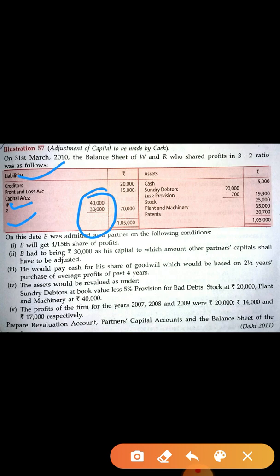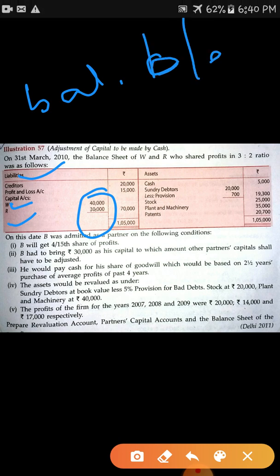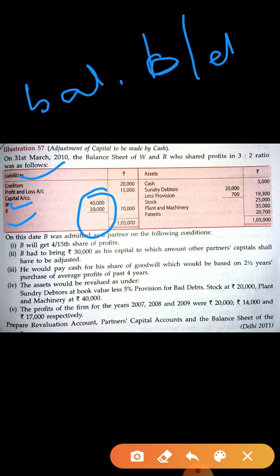This you have to transfer as by balance BD. Okay. Next is new partner. New partner has brought 30,000. So by bank or by cash you have to write down in the B's column 30,000.